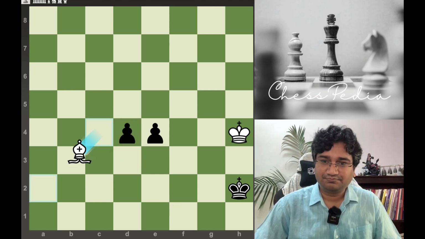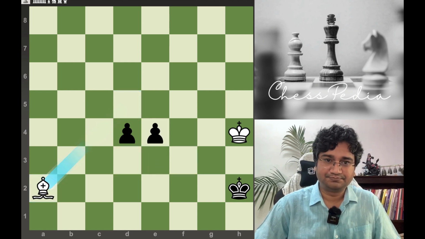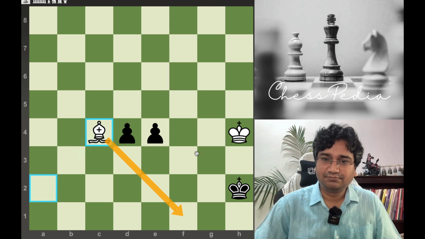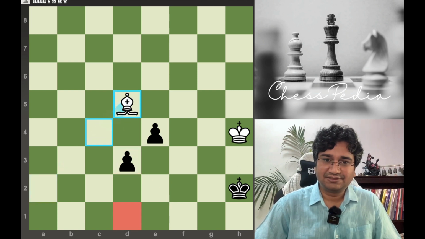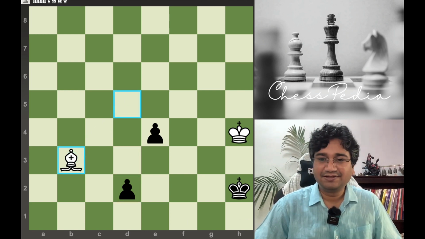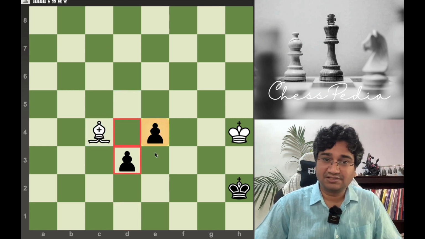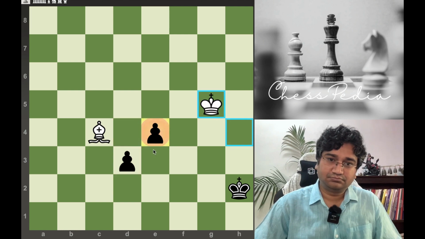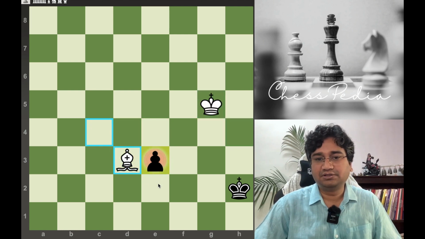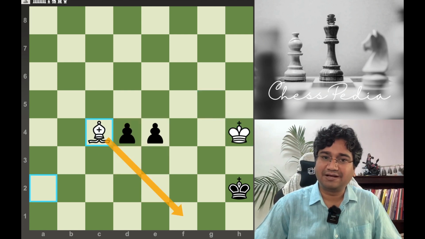Because if it goes here, black plays this, you go attack, black goes thinking that I will pawn queen, but then white comes again. Now here it has another choice. If after this it plays this, then it will simply capture. So understand the concept: always try to cover the maximum number of squares.